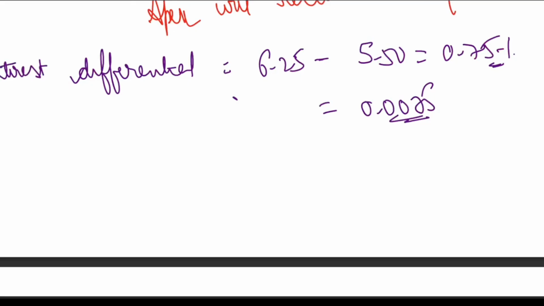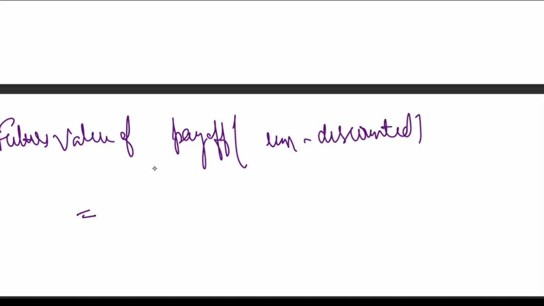Second thing is to calculate the future value of payoff, undiscounted. See the steps, this is exactly the same step you have to follow. So what is the future value of payoff undiscounted? First of all, you take the 1 crore, and then you write 0.0075, which is the differential rate, and for how many days they have given.